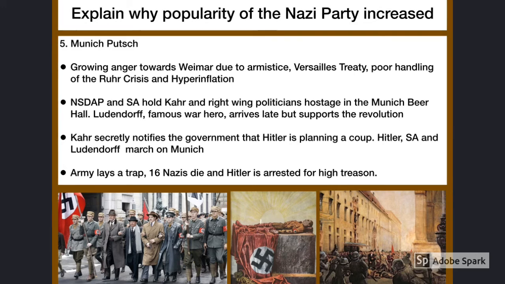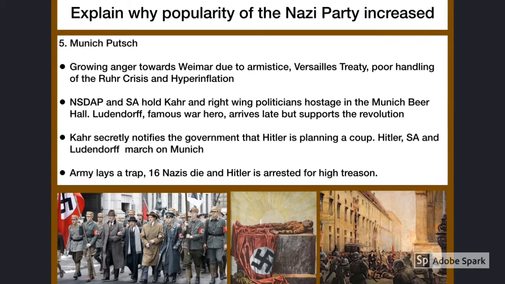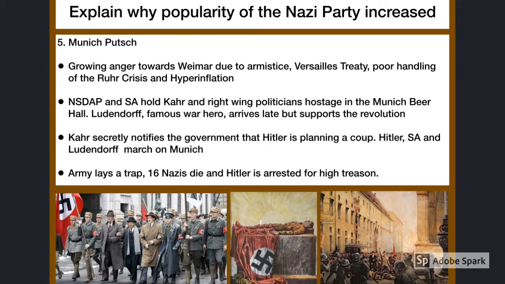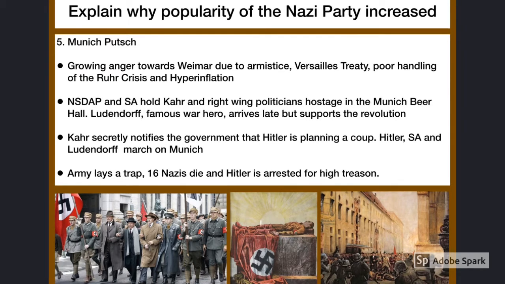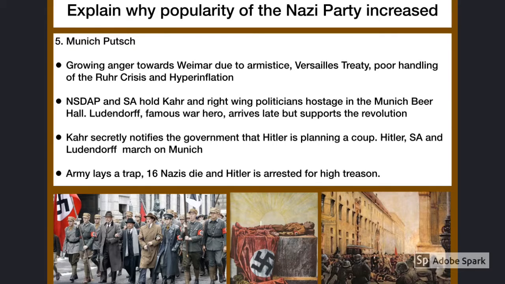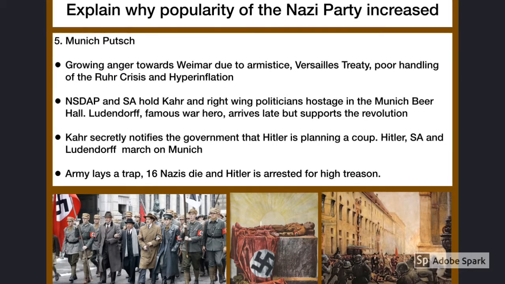In 1923, Hitler tried to overthrow the Munich government. Hitler had the support of war hero General Ludendorff and a local politician, Gustav von Kahr. When Hitler found out that Kahr was actually planning on staging a revolution without him, Hitler was of course not very happy. He and the SA stormed the Munich beer hall and held Kahr and his colleagues hostage. At this meeting at the beer hall, Hitler forced Kahr and his colleagues, Lossow and Seisser, to support this rebellion, which Kahr agreed to at first.